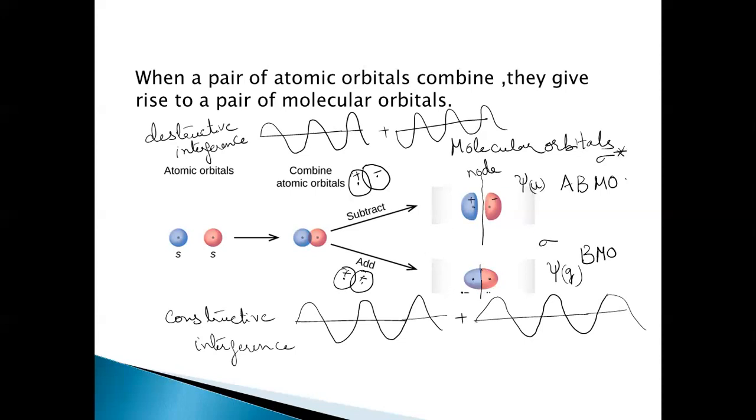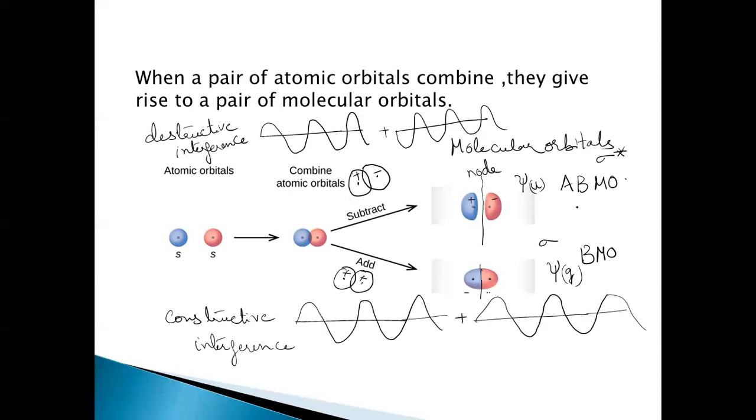So this results in the formation of two molecular orbitals: one lower in energy, which is called the bonding molecular orbital, represented by psi, and the other one is an antibonding molecular orbital, which is higher in energy compared to the atomic orbitals, represented by psi star here. Right. So this is in phase overlap, resulting in the formation of sigma molecular orbitals here, right?